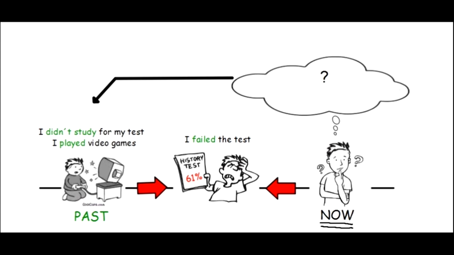Well, maybe he's thinking, for example, well, I should have studied, right? The reality is that I didn't study for the test. But now he's thinking, well, I should have studied. Or maybe he's thinking, well, I played video games, that was the reality. But now he's thinking, well, I shouldn't have played video games.